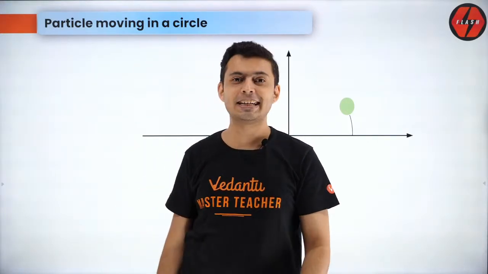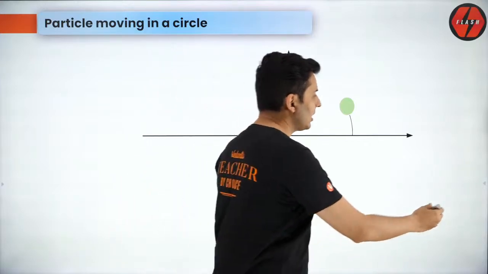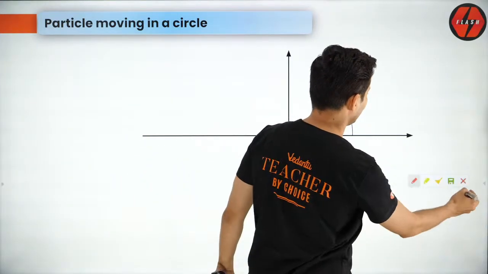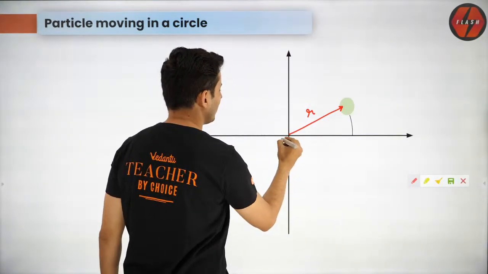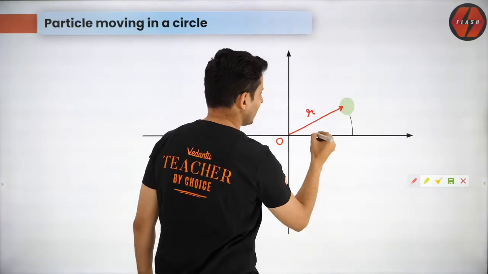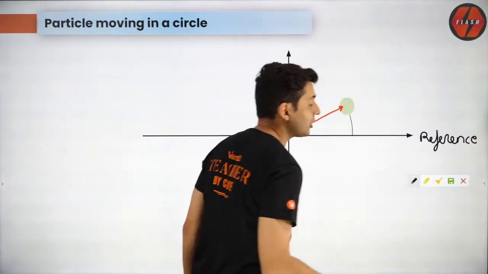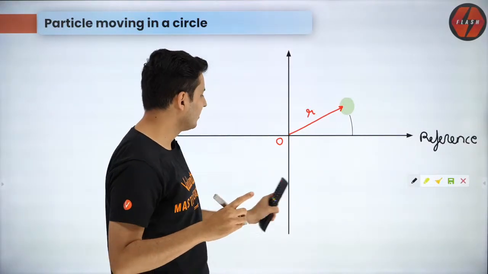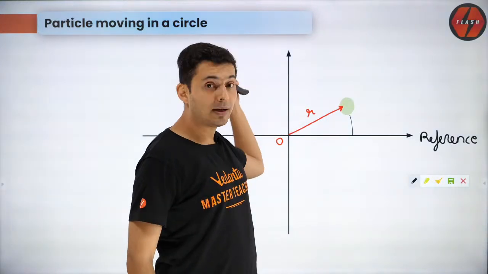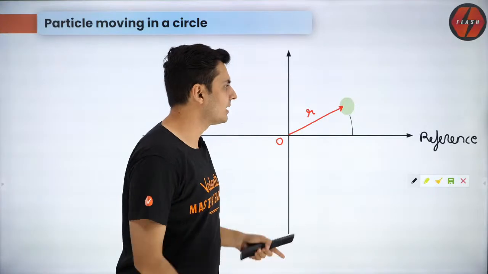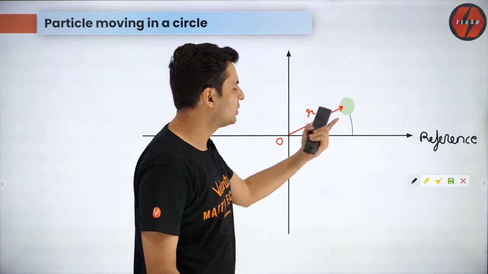Very good, some of you already studied that in different subjects or in different places. So now imagine this, guys. There is a particle out here, and this represents the distance from the origin, r, and this is my reference line, just like you have it in trigonometry. You have the first, second, third, fourth quadrant. You have this reference line, and remember, in trigonometry all the angles are measured with respect to the reference line. Similarly, we are doing the same thing. I've chosen this as a reference. You can choose this also as a reference, but let's just use the standard reference.